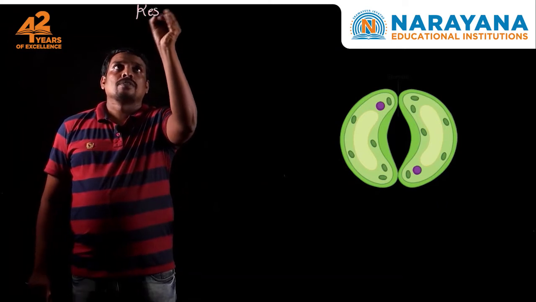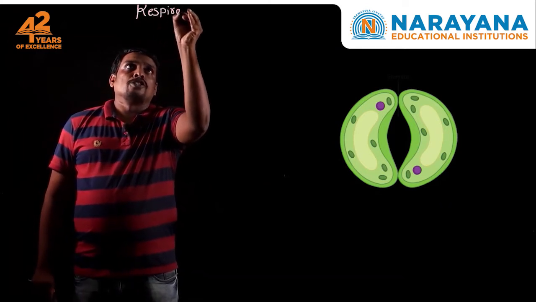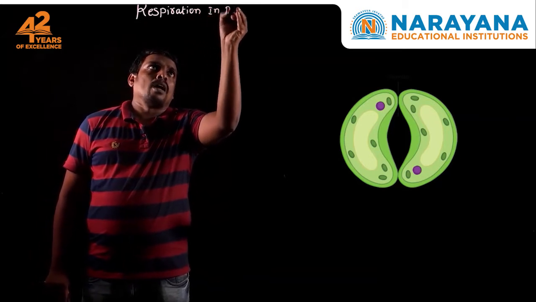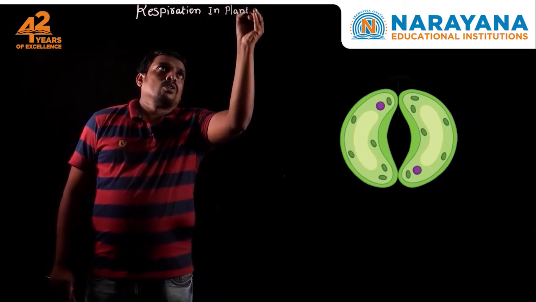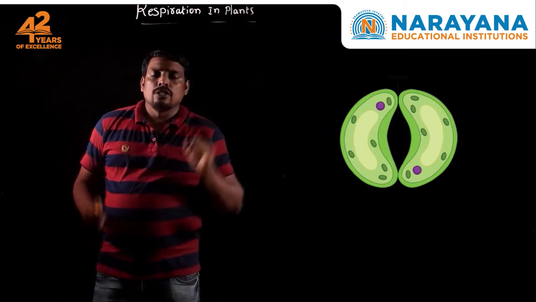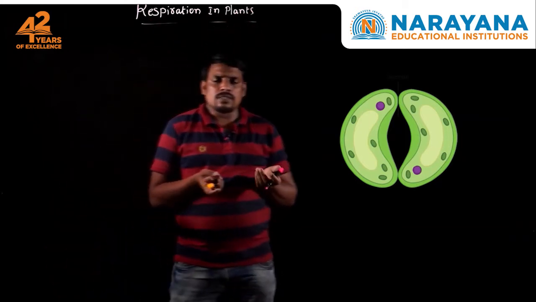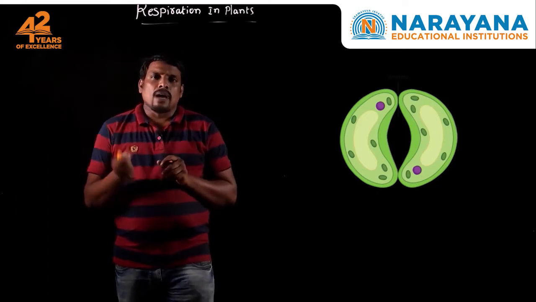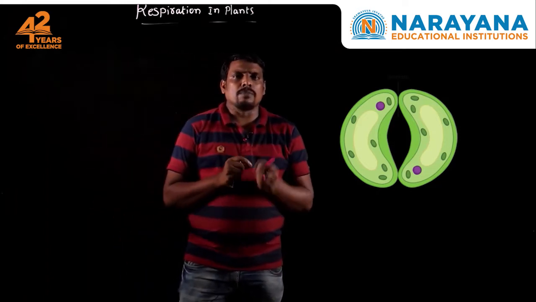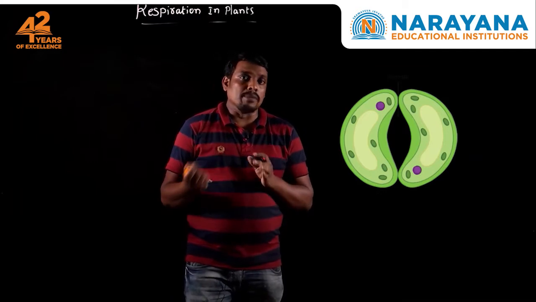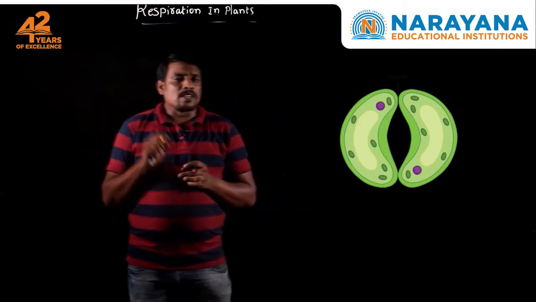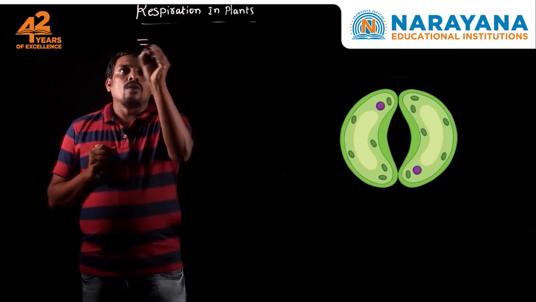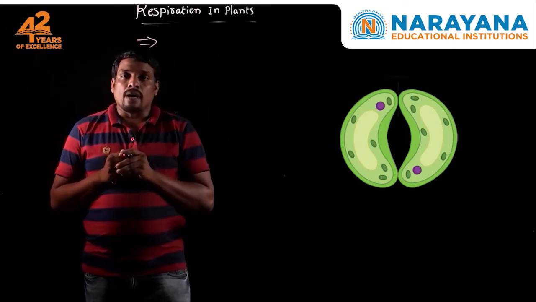What is our concept? The respiration in plants. Respiration is generally seen in plants like us, but they are special. Plants are specialized organisms which are completely different from us. They have specialized respiratory structures called stomata.